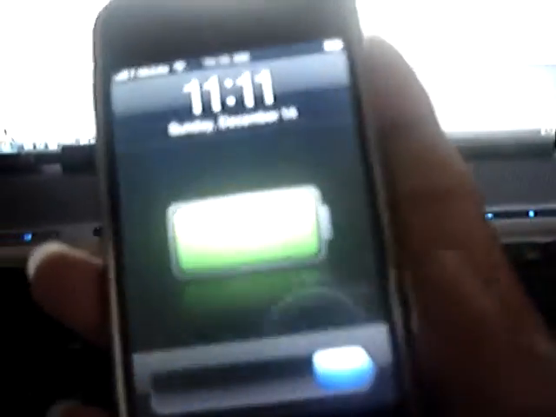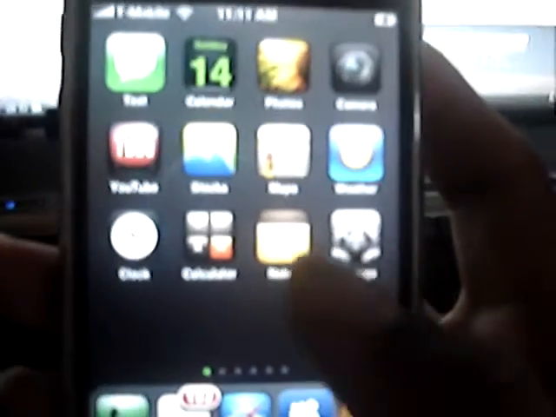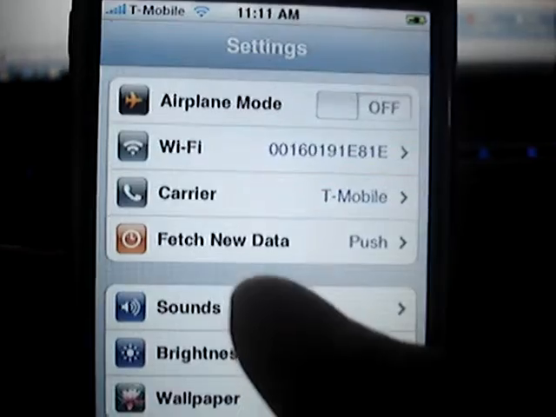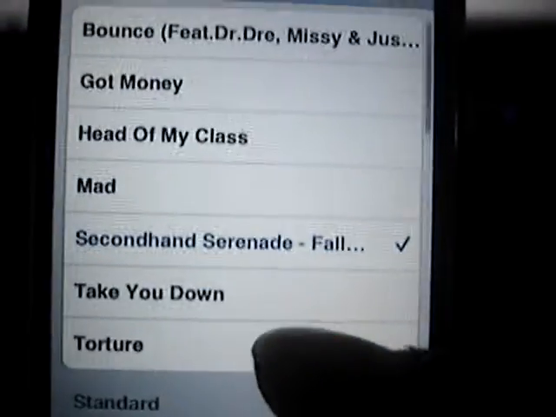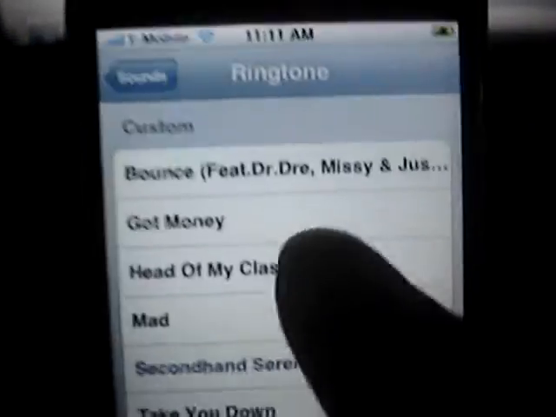Okay, it's done. Let's turn this on. Settings, sounds, ringtone. Here's all mine, but here's the one I just created.